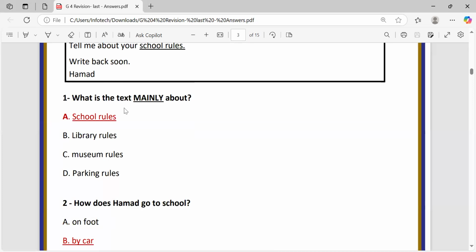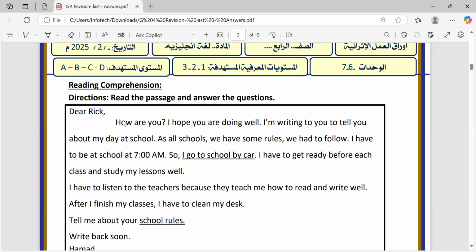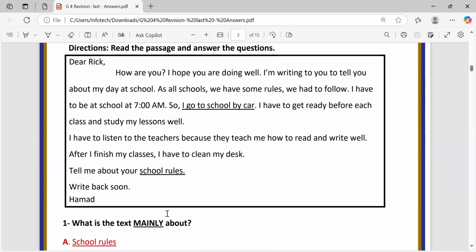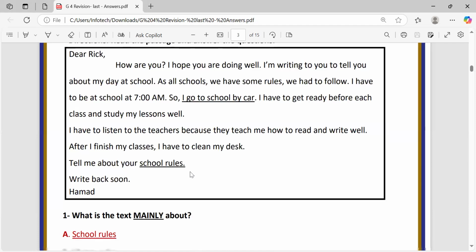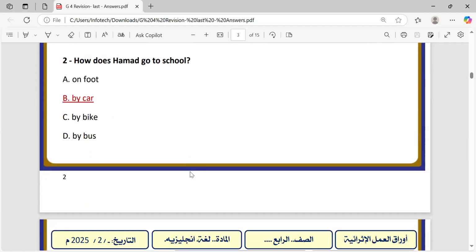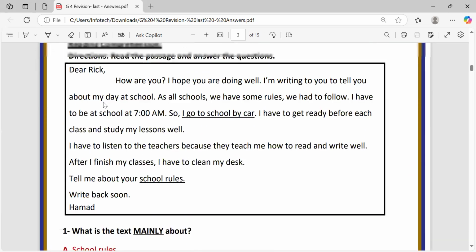So the first question, what's the text mainly about? It's about school rules because we're talking about school, and you will find it here. Let me show you. School day, or day at school, and also repeated in this line: tell me about the school rules. So of course he was talking about the same topic. How does Hamad go to school? He goes to school by car, and we will find the answer here at the third line.